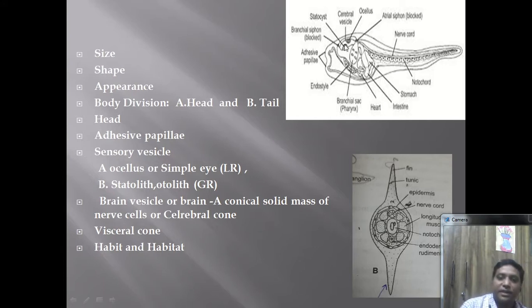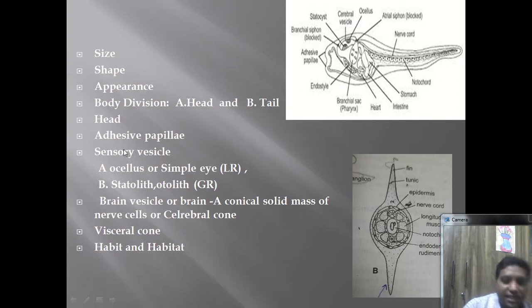So it is the georeceptor which is present here, and in this portion the light receptor or the photoreceptor is present, because the larva is highly active, and at first it is positive to photoreceptor and negative to georeceptor. But during or after metamorphosis, it is positive to georeceptor and negative to photoreceptor. So the role of this structure is very much important.